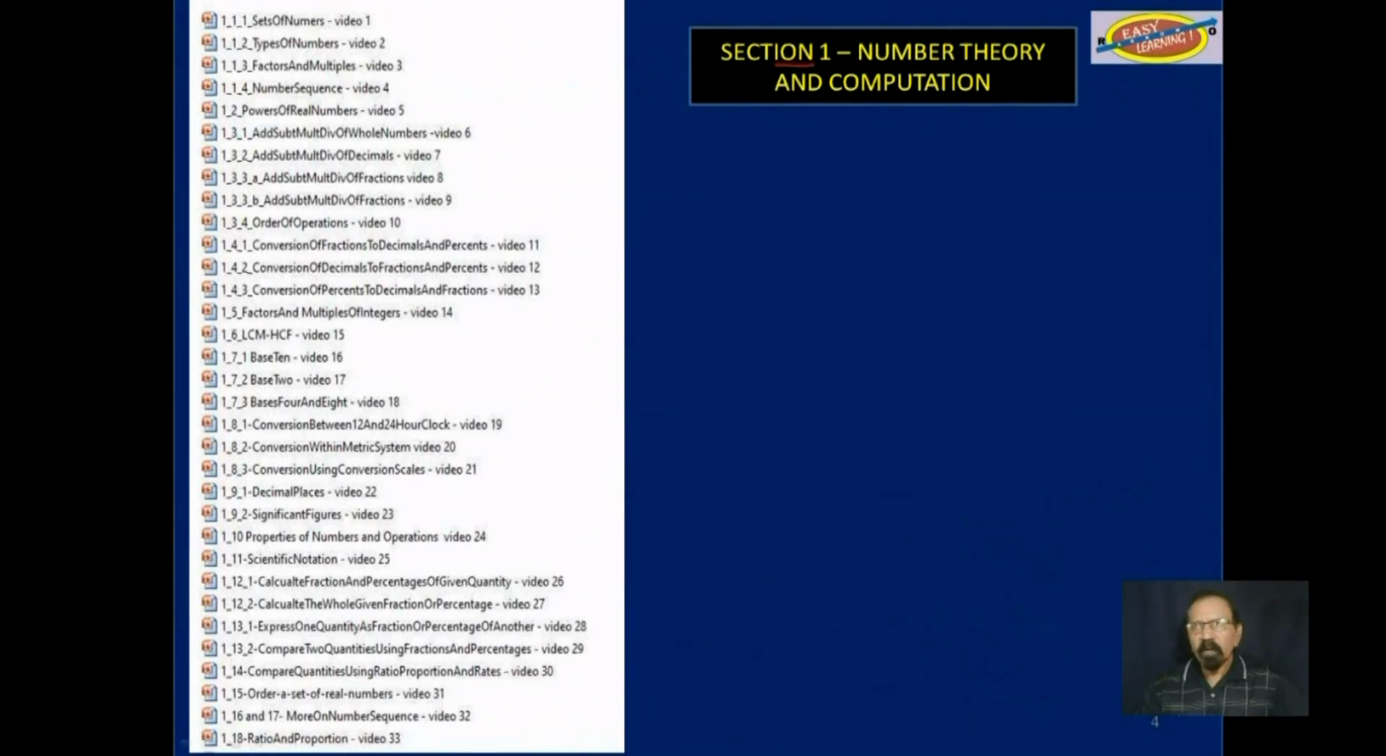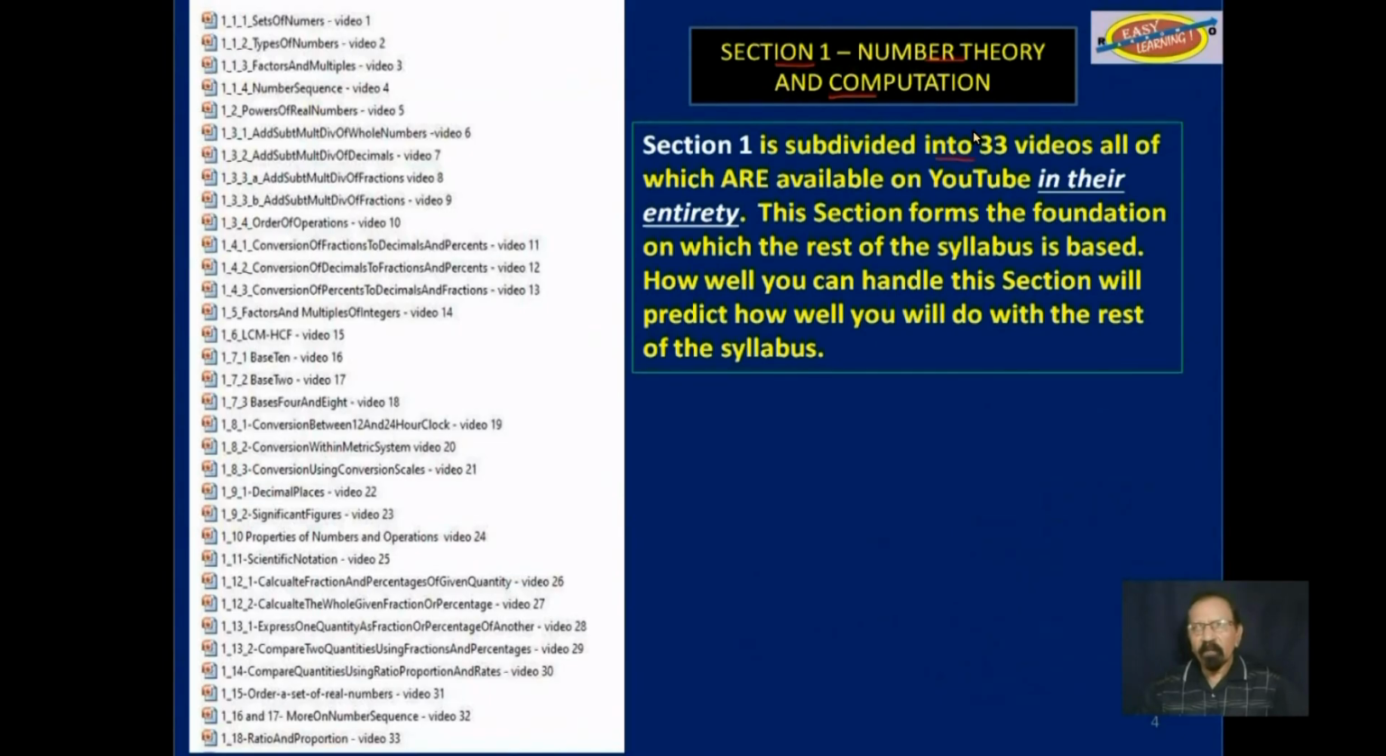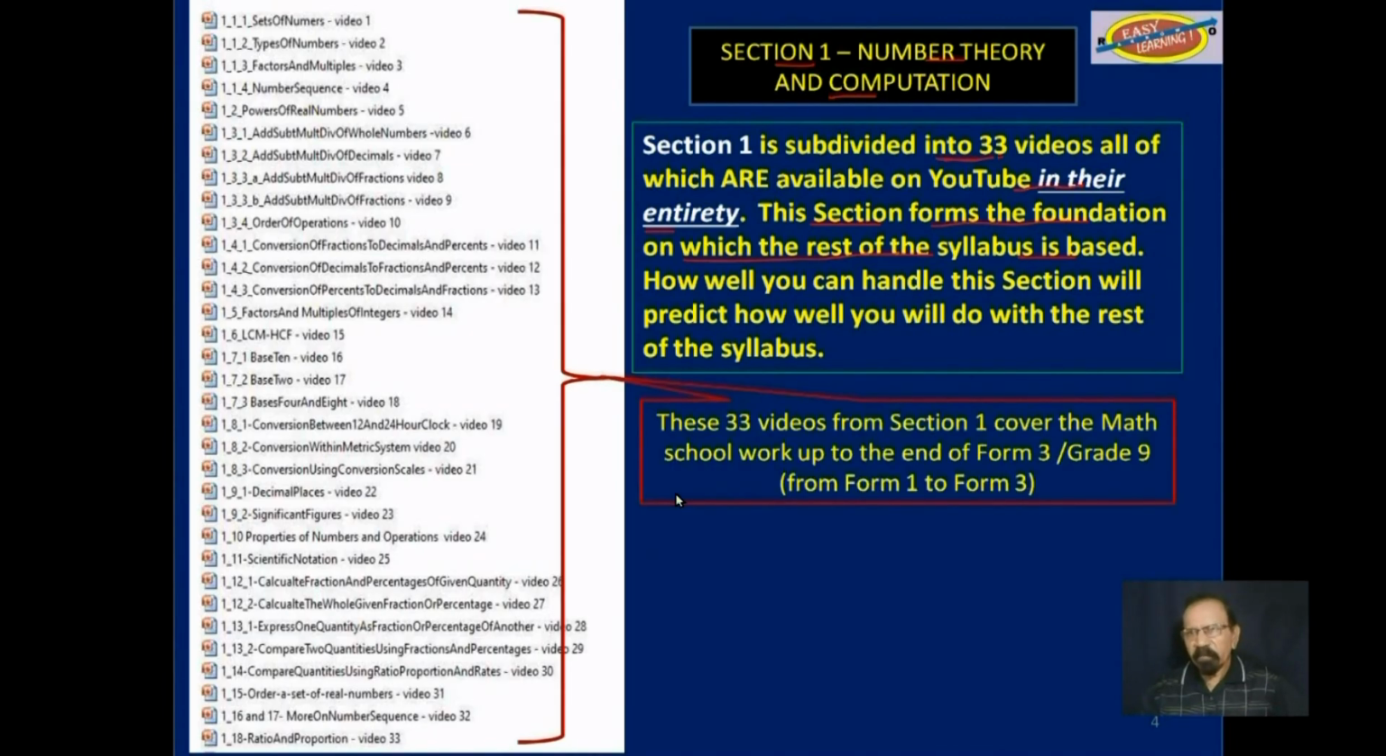Section 1, number theory and computation. As I just pointed out, all 33 videos from this section have been published on YouTube in their entirety, especially in the light that this section, that is section 1, forms the foundation on which the rest of the syllabus is based. So please make sure you look at these 33 videos and know them very well.